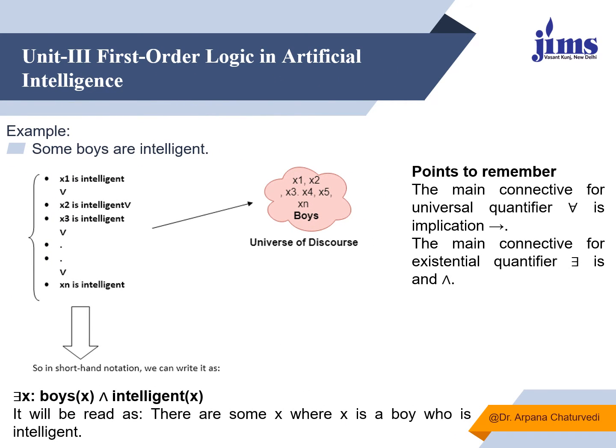Now let's say we are saying some boys are intelligent. Some boys means x1 is intelligent or x2 is intelligent. I'm not saying who, not all the boys which are in the class. I'm saying some boys. Some boys can be x1 or x2 or x3 or some. So what we'll say is, there exists some x such that x is a boy, and then definitely that boy will be intelligent.